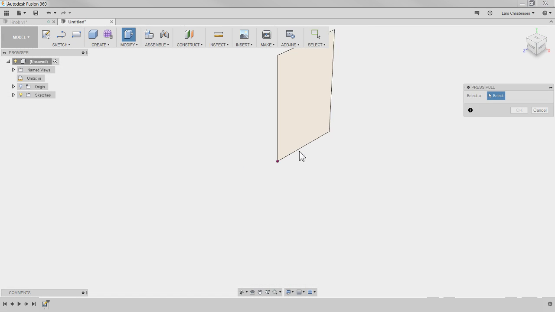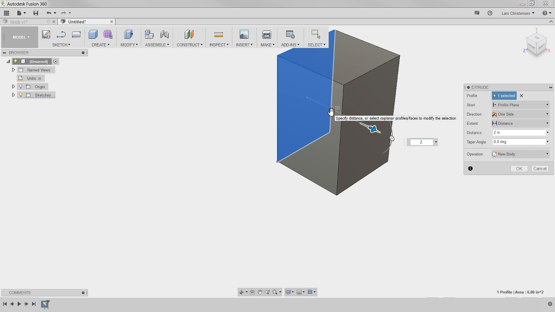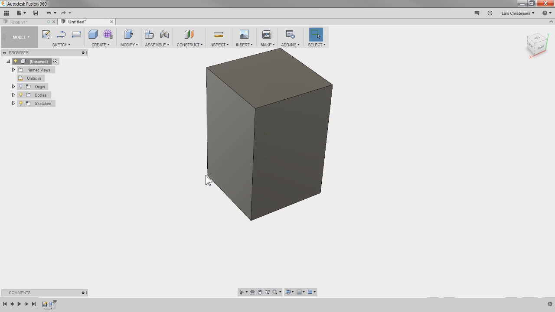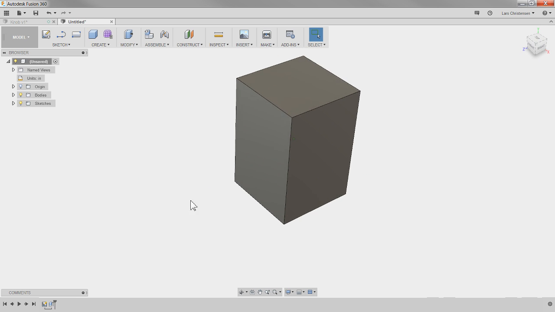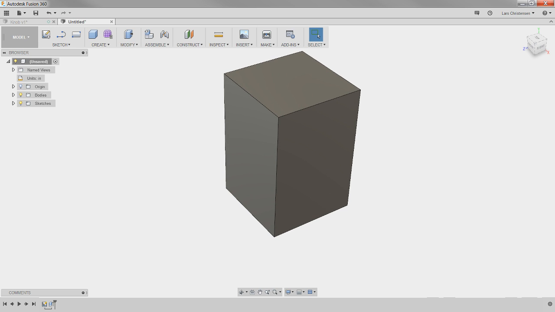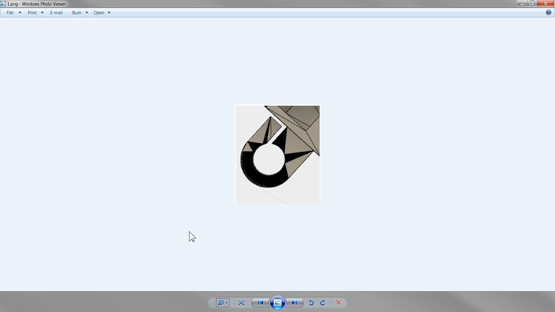I'm going to extrude this out, and I'm going to make it maybe 2 inches also. So now we just got the block, the raw piece of material, could we say, right? So then we could start, let me open the image again. So then we could start looking at this and figuring out, all right, if I was going to make this, what is the first thing you would do?